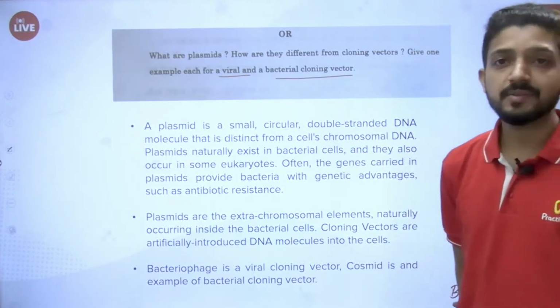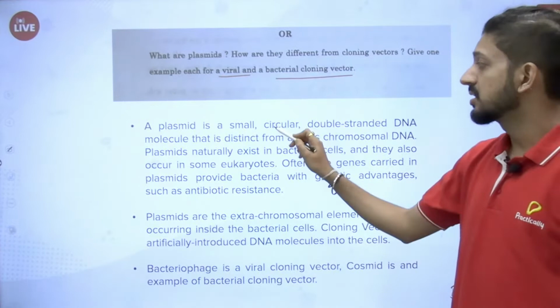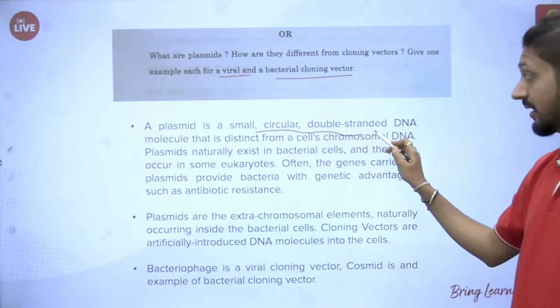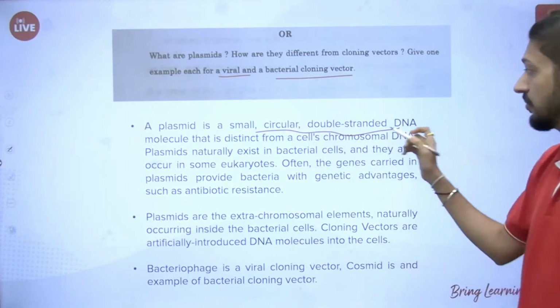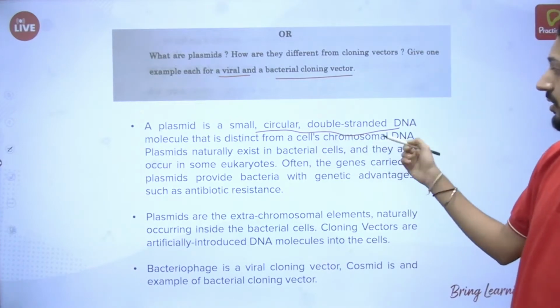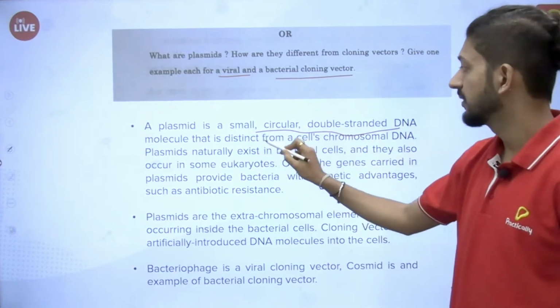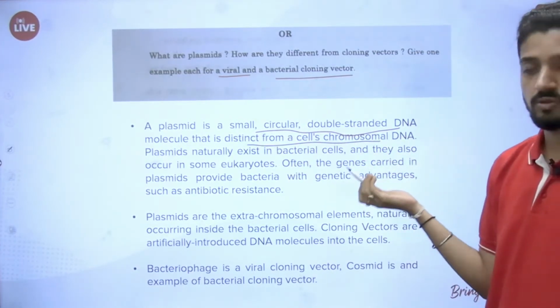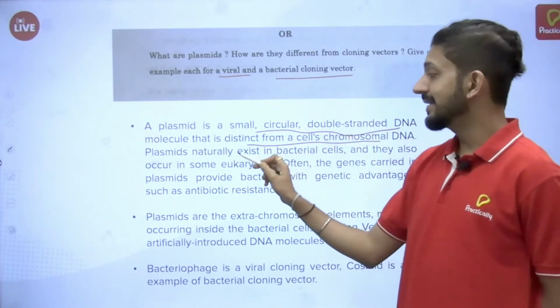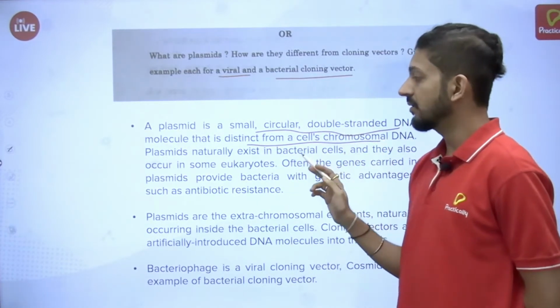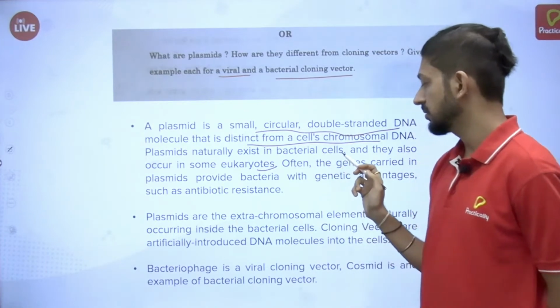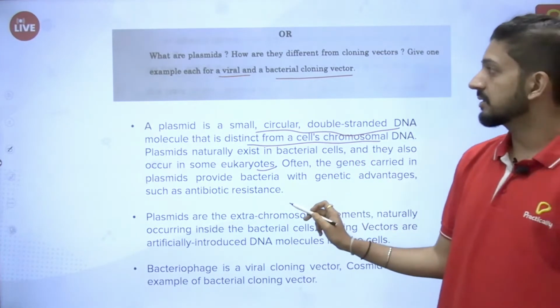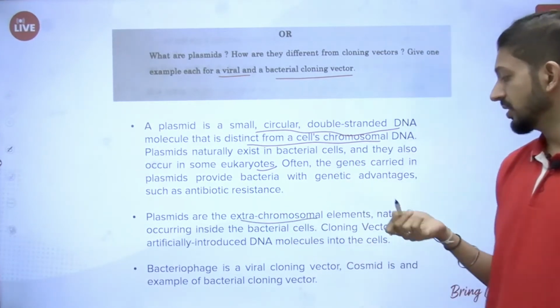So plasmid, the standard definition: small circular double stranded DNA which is extra chromosomal. The word extra chromosomal is also required, distinct from the chromosomal DNA of the cell. Plasmids naturally exist in bacterial cells and they also occur in some eukaryotes. Plasmids are extra chromosomal, as mentioned here.